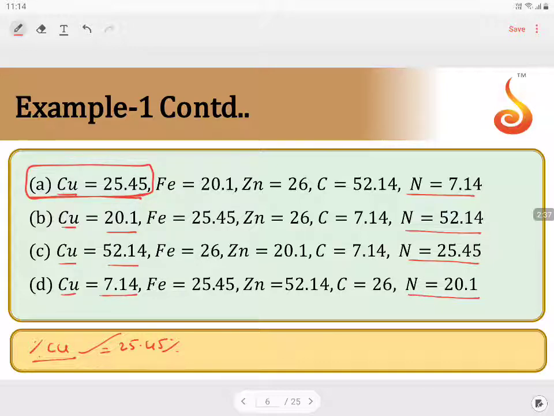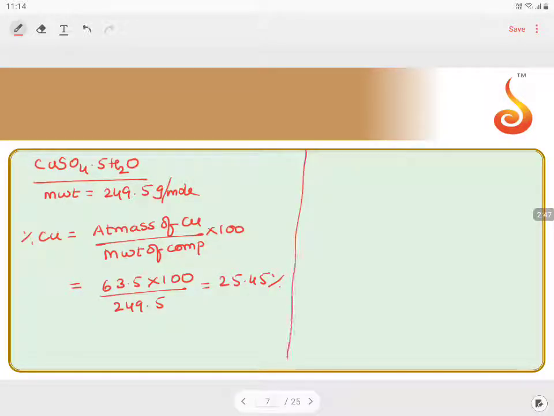But still, let us continue with iron also. Let us calculate the molecular mass of iron's compound, taking the formula FeSO4·7H2O. What is the molecular weight of this? Fe is 56, SO4 is 32 plus 4 16s, 64, plus 7 into 18.